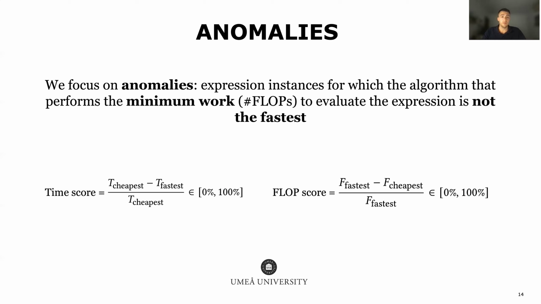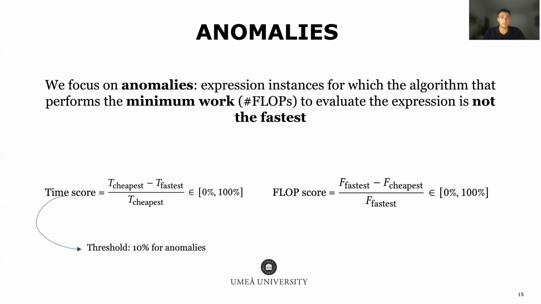As an example, a time score of 10% means that the fastest algorithm takes 90% of the time of the cheapest, or actually the fastest of the cheapest. On the other hand, a flop score of 20% means that the cheapest algorithm performs 80% of the flop count of the fastest. To put it simply, the greater these two scores, the more severe the anomaly is.